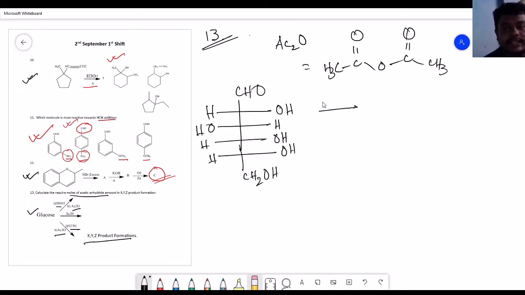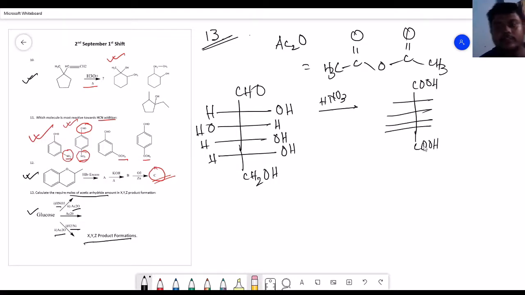In the first case, it is reacting with nitric acid. The CHO will convert into CO2H, and the CH2OH will also convert into the CO2H part. In the second case, when it is reacting with acetic anhydride, all the OH parts are going to be converted into OAc, that is OCOCH3. It means acetylation will happen here. What will the product look like? I am drawing it here, have a look once.